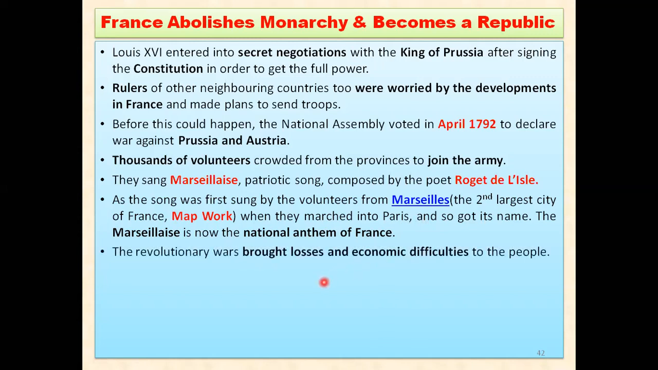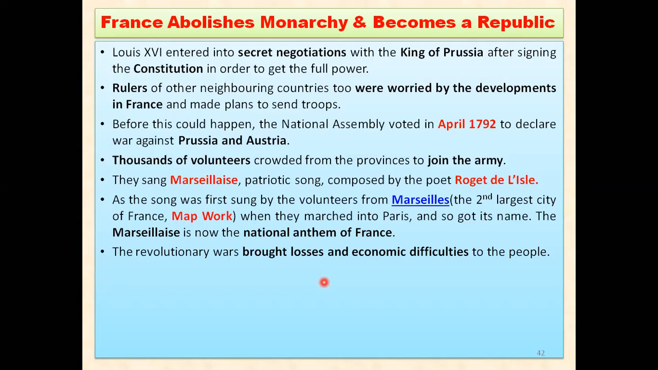However, let us move ahead. The Revolutionary Wars means the people started attacking. They attacked Prussia and Austria. So, as you know, war always lets you down because a lot of expenditure is there.